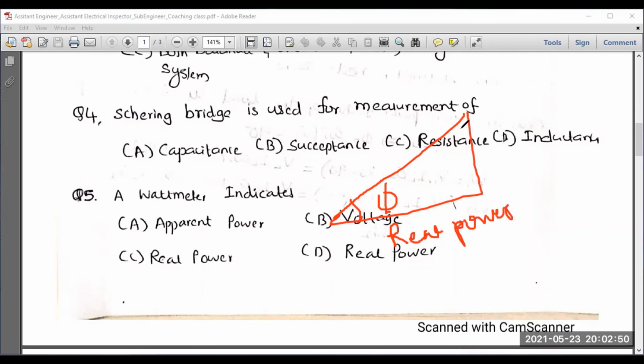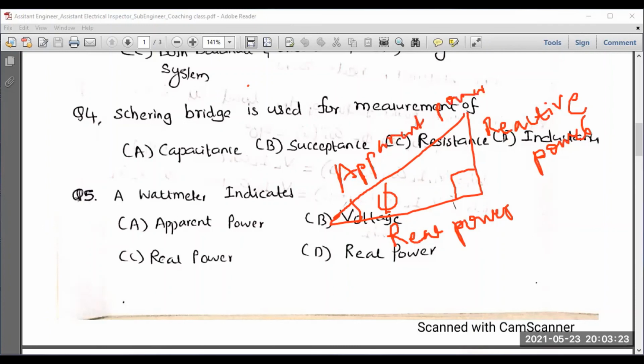The height will be reactive power, and the hypotenuse is considered as apparent power.